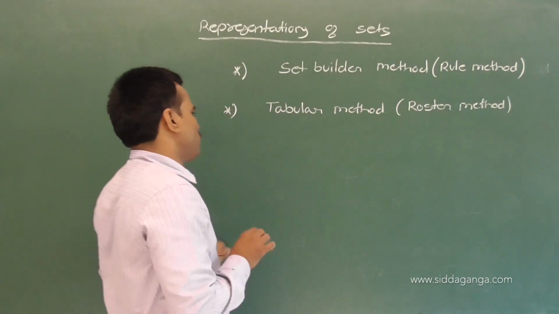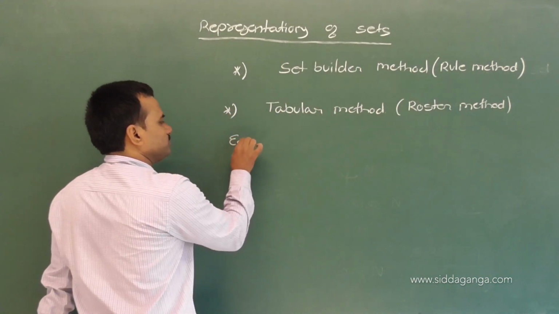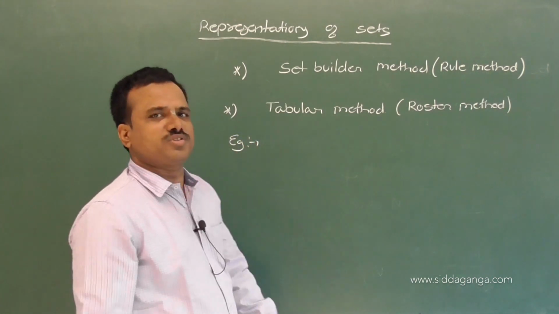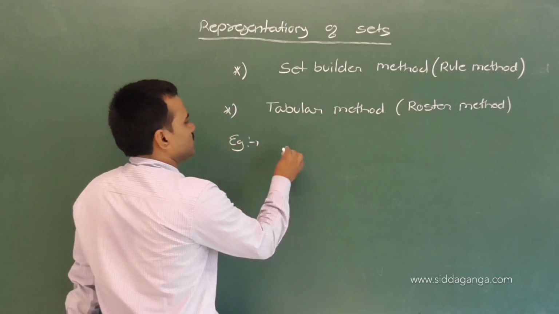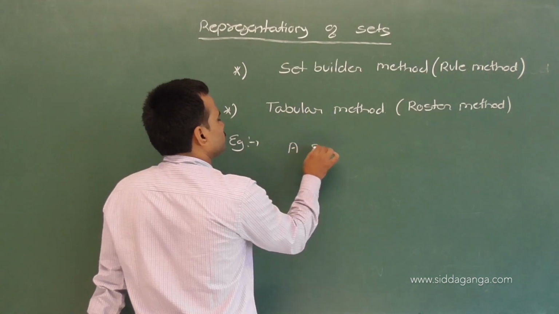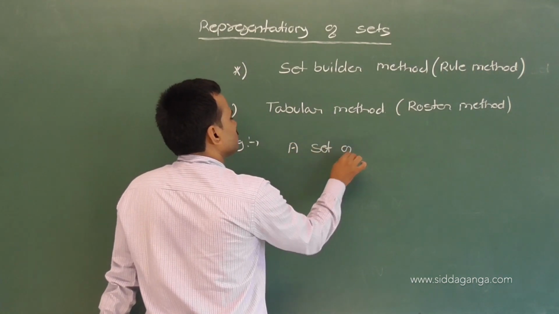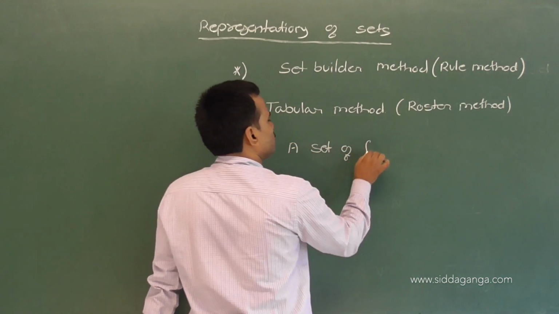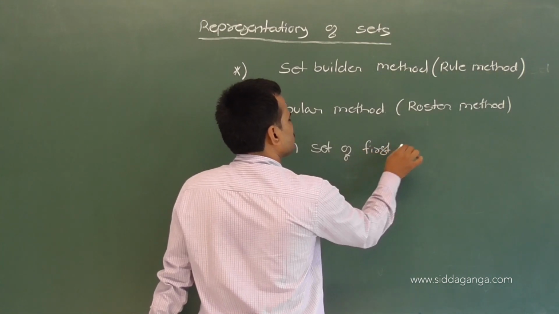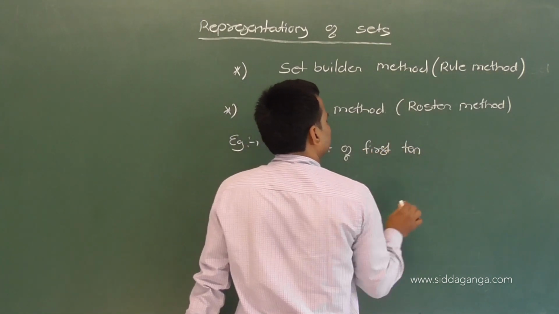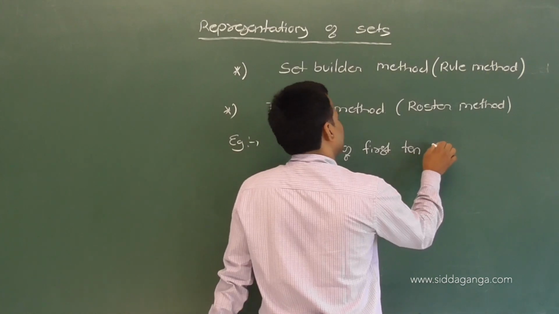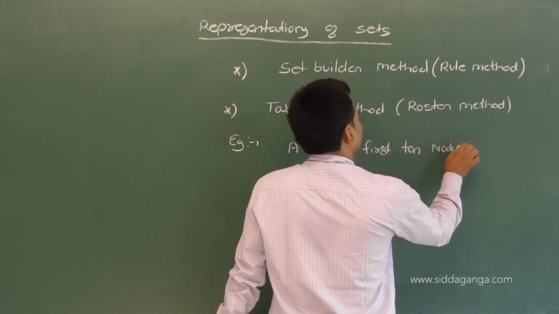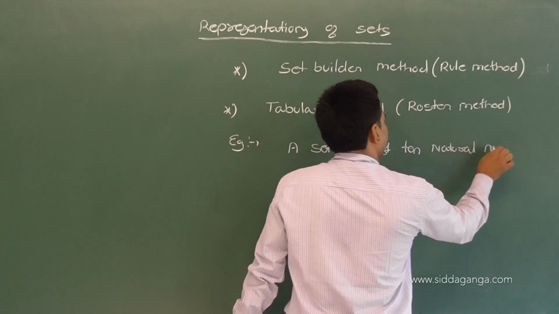Okay now. So one example I have to write. Example of a set. A set of first 10 natural numbers. So this one example only I take.